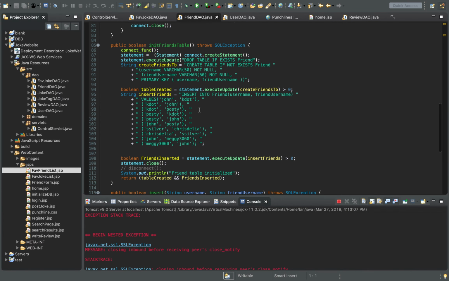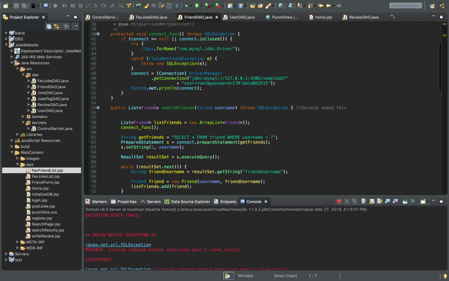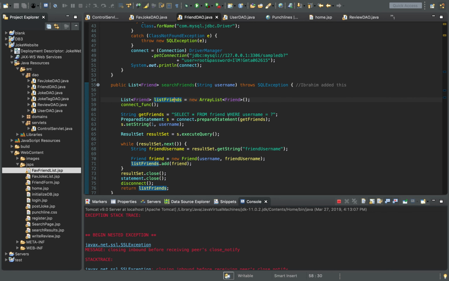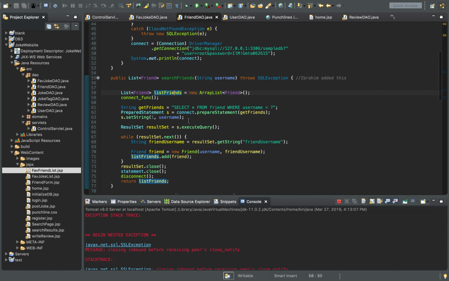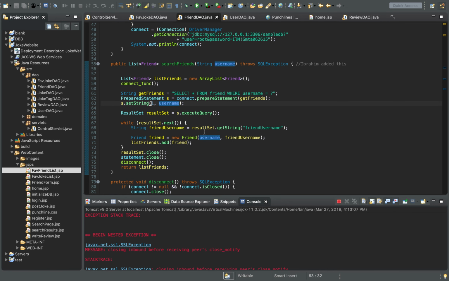And from that, I have a table that I created as well here, which is right here. So I created a new table list friends. Then I select everything from friend where username is equal to the parameter I set, which is username. And then it loops through, and then it grabs their friend username, and then I just add this as a new friend. So using the username and friend username parameters, and then right here I add it, then return the list friends.